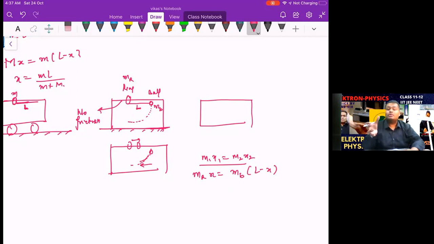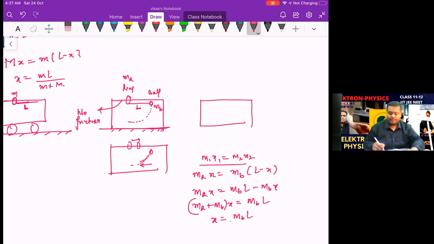The length can be given as d also. It can be given anything, omega, any value, x, y, z, anything. I am taking L in all the questions. So it solves to mr into x equal to mb into L minus mb into x. So mr plus mb into x equals mb into L. So I'm getting the same result. Correct. So that is how the questions are going to be fabricated.